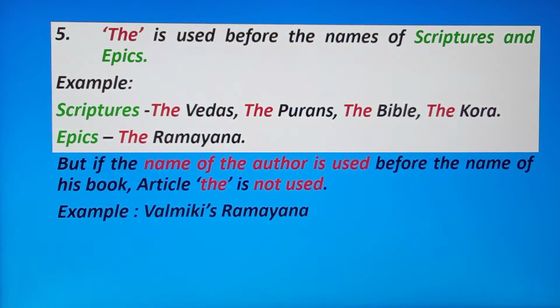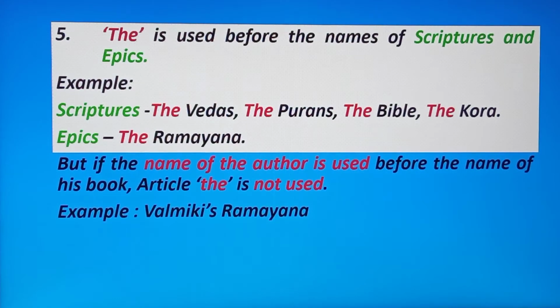Number 5, the is used before the names of scriptures and epics. For example, scriptures, the Vedas, the Puranas, the Bible, the Quran, and epics, the Ramayana.